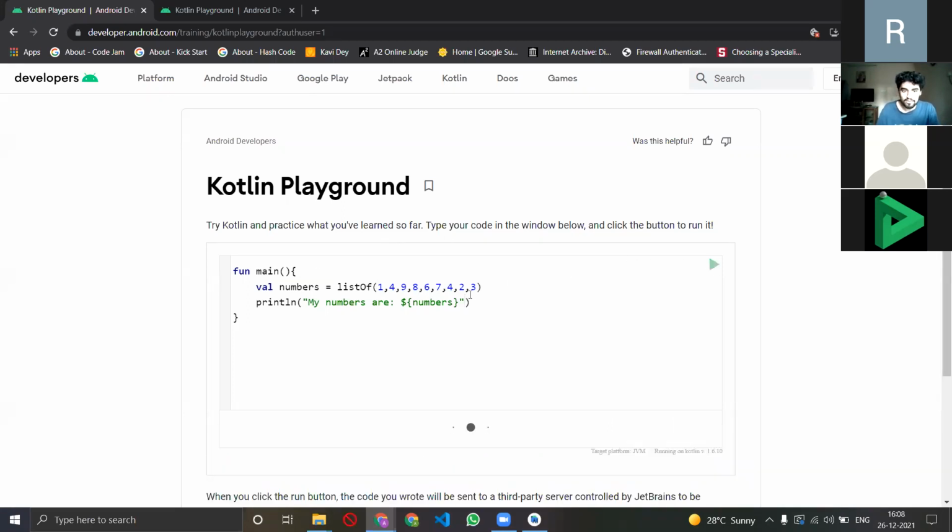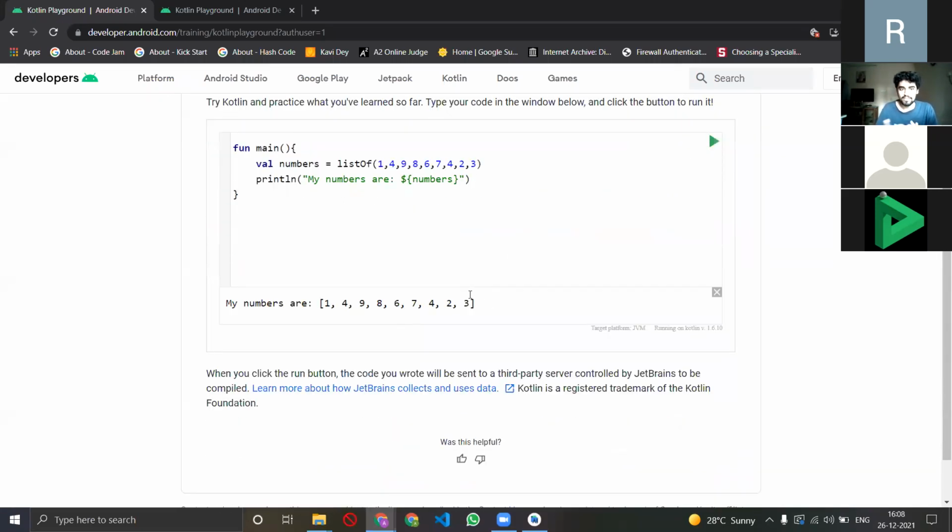Now if I run it, there, it displays my numbers are, and it will display a square bracket with all the numbers in my array or list. Now, Kotlin also has, like STL, I don't know if you have used C++ STL. If not, don't worry. But let's say I want to sort these numbers, right?